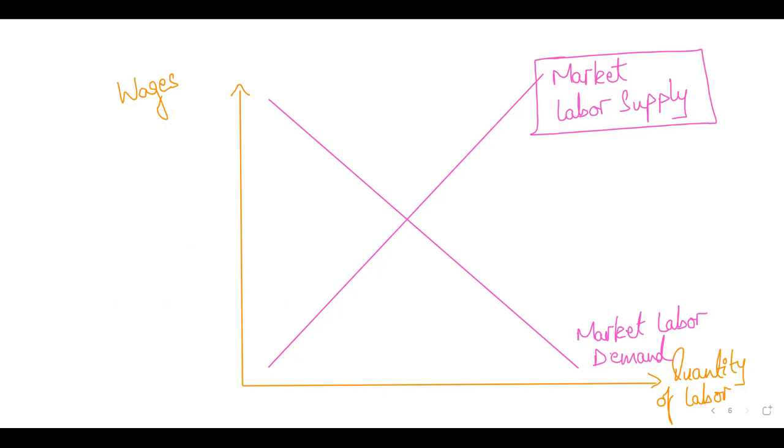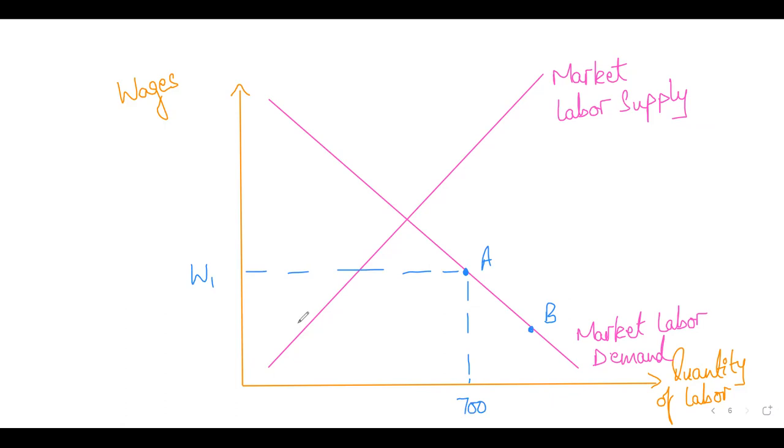So you can choose any 2 points just to quickly tell you, right? So at this point, let's say on the demand curve, we label it as A, and then we label it as B. So point A will show you that if the prevailing wage rate in the market is W1, right? So how much quantity in total will be demanded by all these different organizations? Let's say 700 people. And if the wage rate drops further than W1, obviously now it's cheaper to hire people, cheaper to employ people. So therefore the demand for labor would increase from 700 to 800, right? So that is simply what it shows.